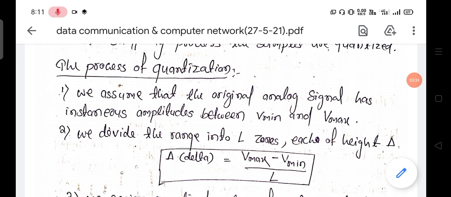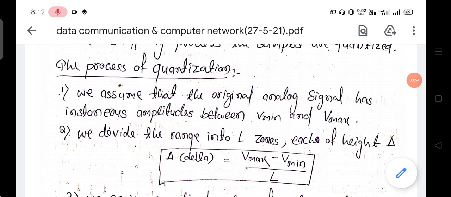We'll see the figure for better understanding. First we understand the process, and next we see the practical waveform, how the waveform is made. Then you will understand all.